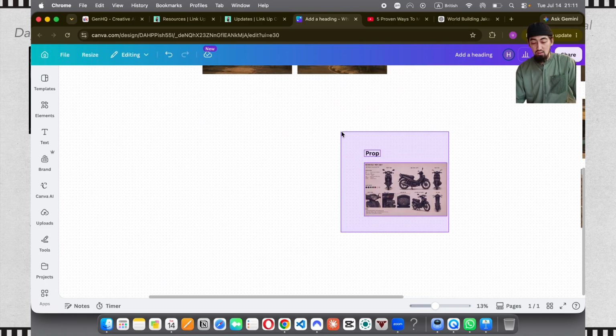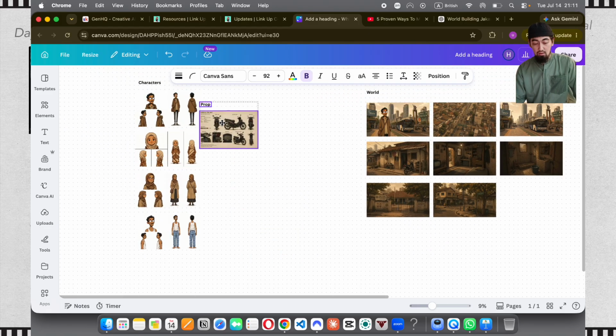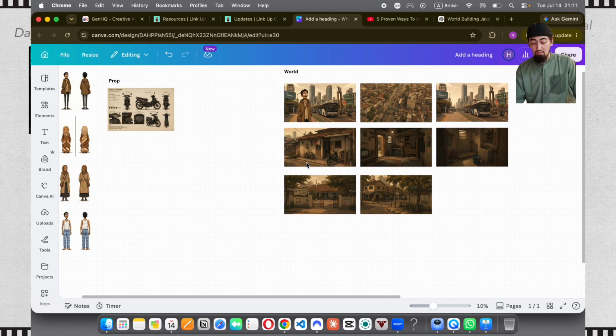Here's the prop that I got. Let me put it here. Okay, and then there you go. So there you have it. We have our world now.